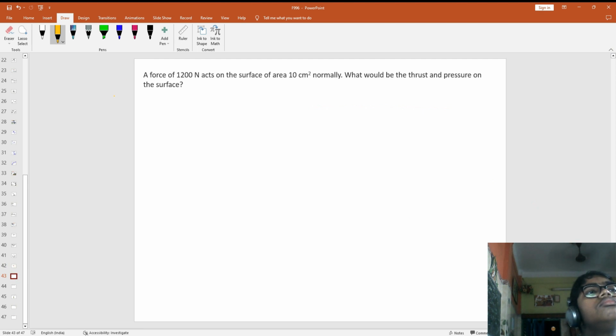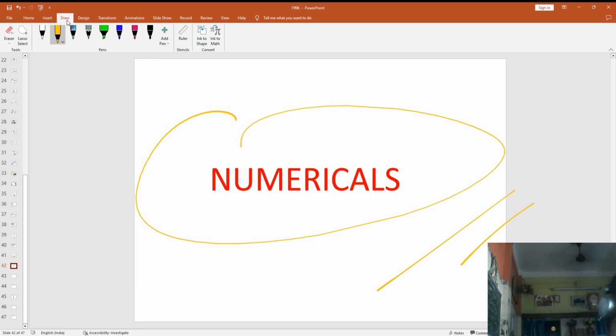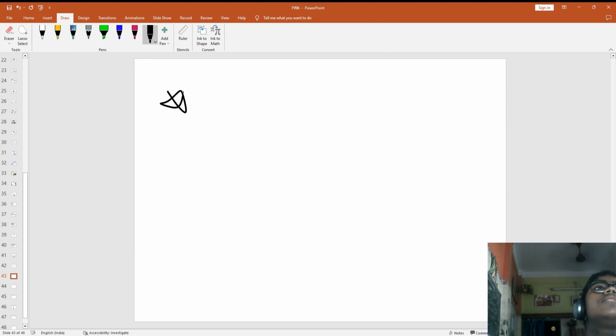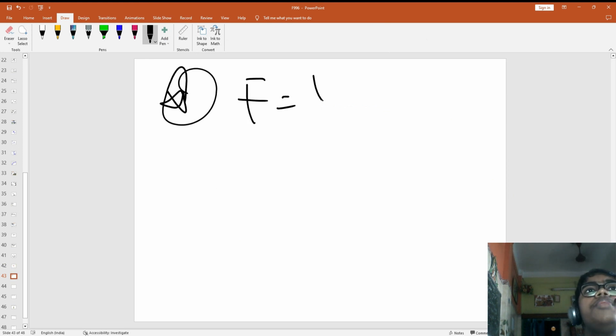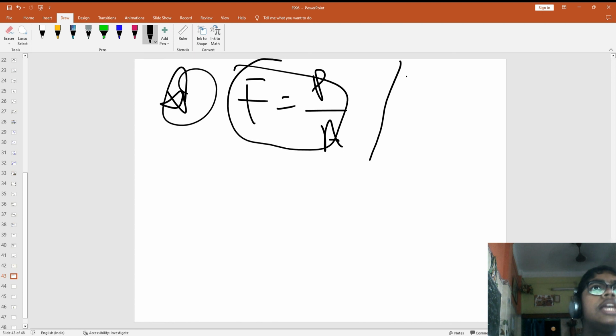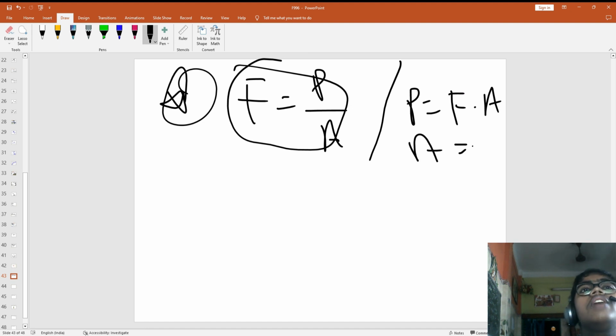Now, for these numericals, you will need to learn three things. First, force equals pressure times area, and these are versions of the same equation. So pressure equals force by area, force equals pressure into area, and area equals force by pressure.